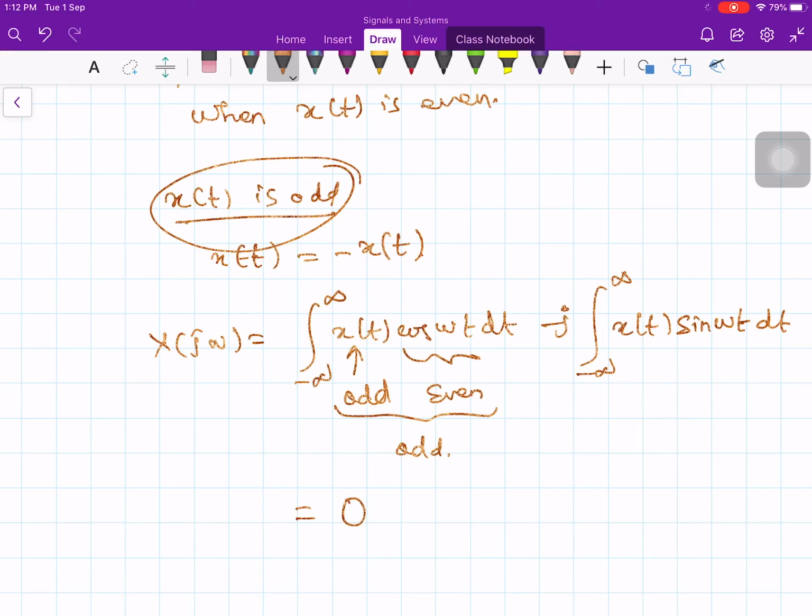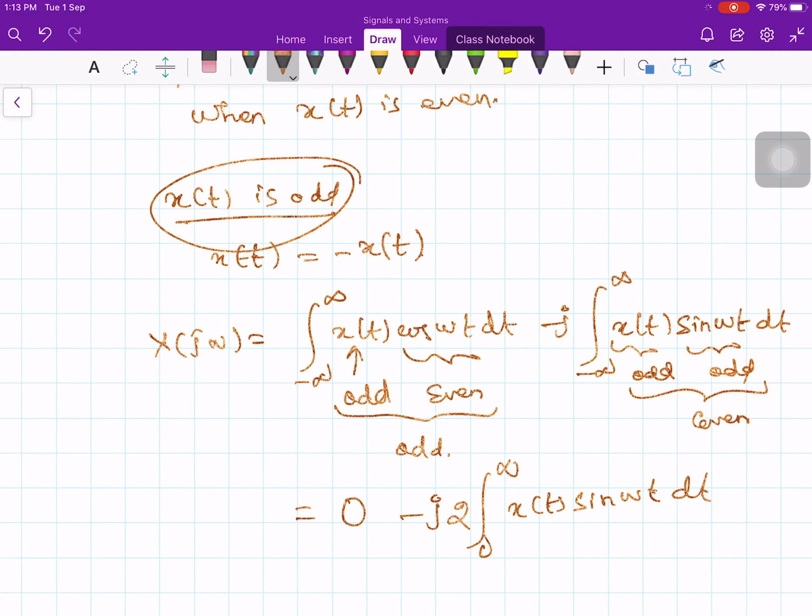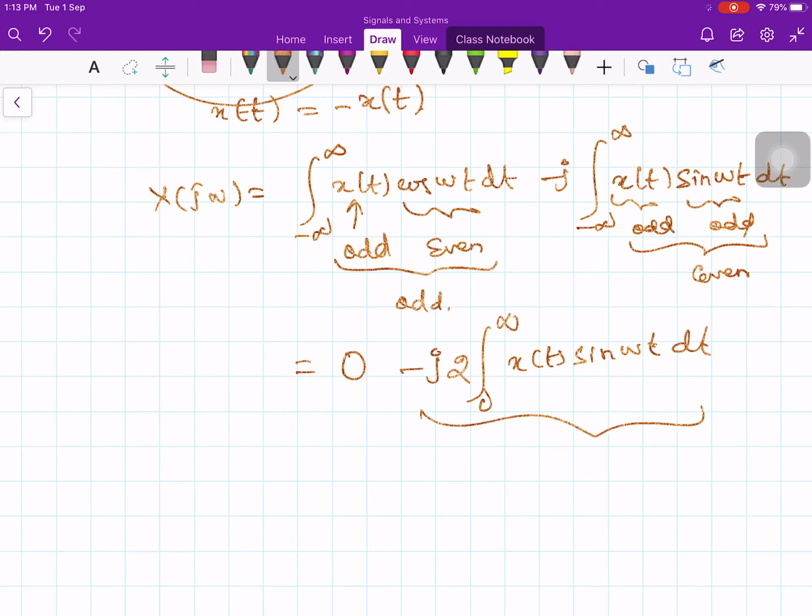Then minus j times the integral: x of t is odd and sin omega t is odd, and the product of odd and odd is going to be even. Therefore I can write this as 2 times the integral from 0 to infinity of x of t sin omega t dt. Now what is this? This is purely imaginary. Why? Because j is sitting here, and moreover x of t is a real signal and sin omega t is also real.